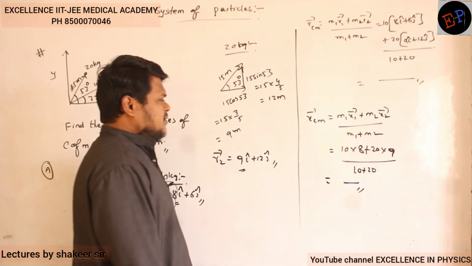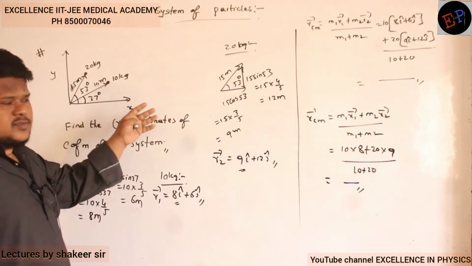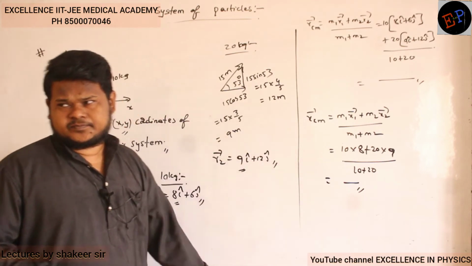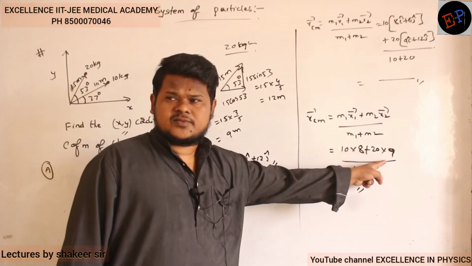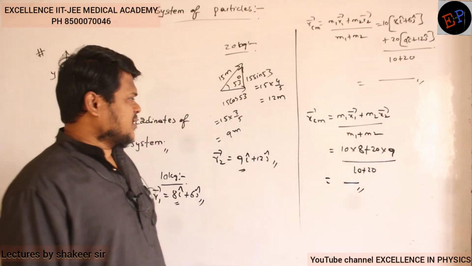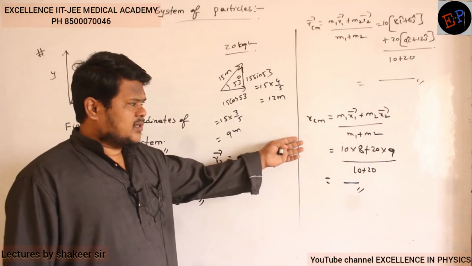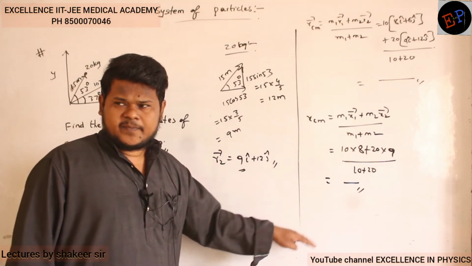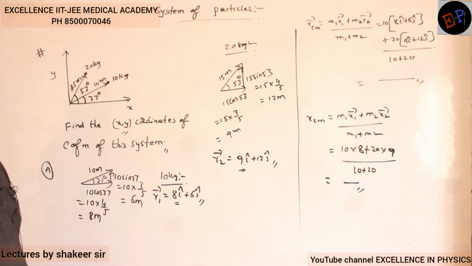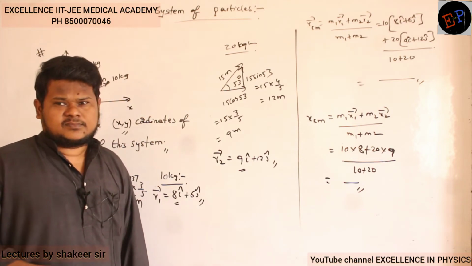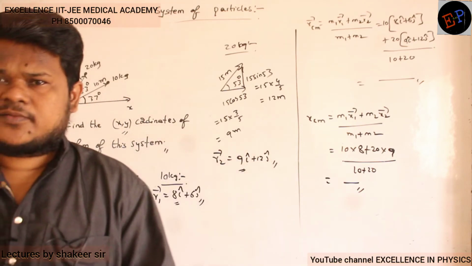Okay? And all of them are in the same direction. All of them are towards the positive x-axis only, no? So you need not write the directions separately. All of them you can take positive, because 8 is also towards the positive x-axis, 9 is also towards the positive x-axis only. Okay. So no need of writing in vectors. Directly you can calculate the magnitude. Similarly, you calculate y center of mass also. Clear, no? And all the y components also are towards the positive y axis only. So again you need not take the direction. Similarly, calculate y center of mass and see what answer you get.